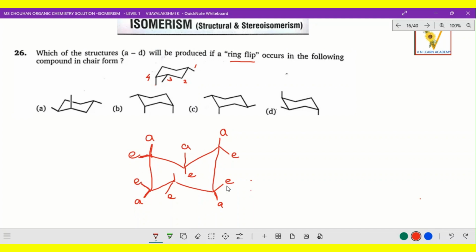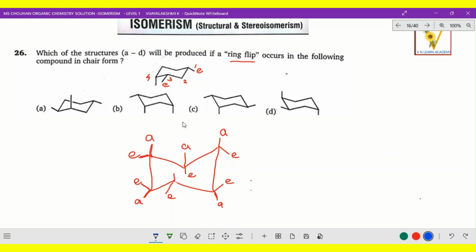So as we are seeing this point, you should know which is axial and which is equatorial. For that is the reason I bring this. Now in this point a ring flip will be taking place. So ring flip means inversion, just the opposite. Now this point is equatorial, right? And the second, this is the first chiral carbon, and second chiral carbon, there is no third chiral carbon, and this is also equatorial, right?